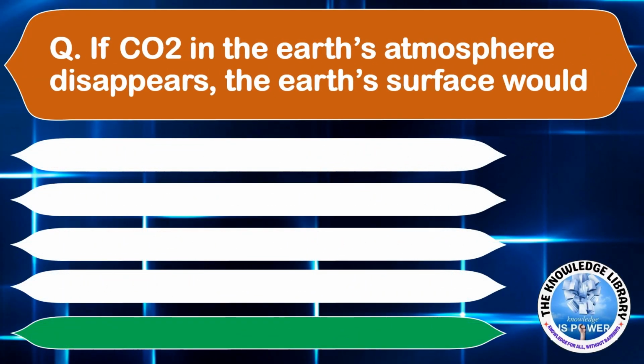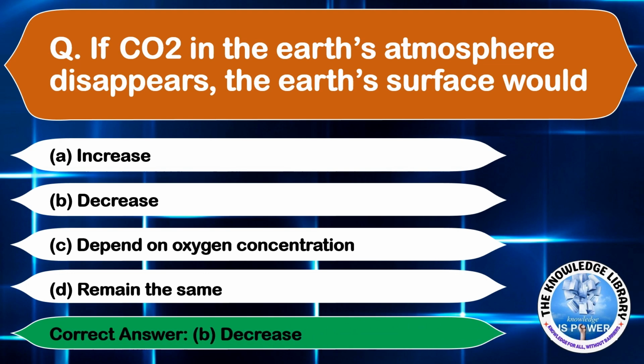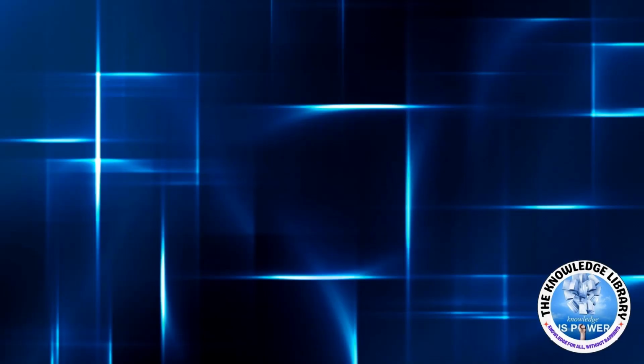If CO2 in the Earth's atmosphere disappears, the Earth's surface temperature would: option A, increase; option B, decrease; option C, depend on oxygen concentration; and option D, remain the same. The correct answer is option B, decrease. Moving on to the next question.